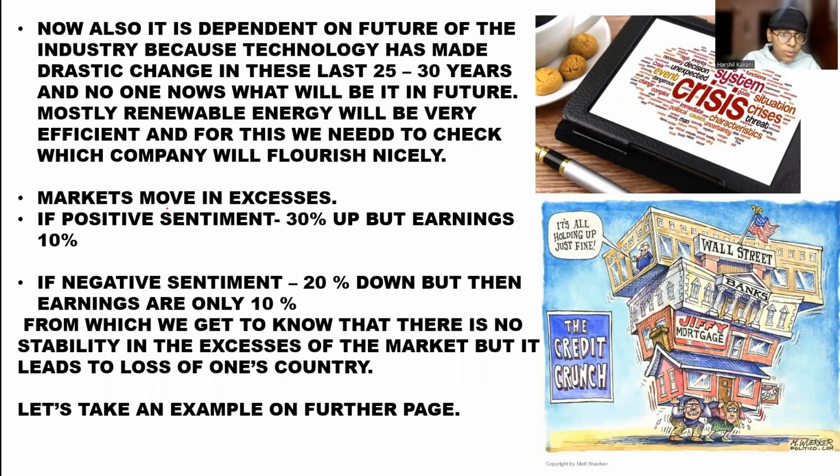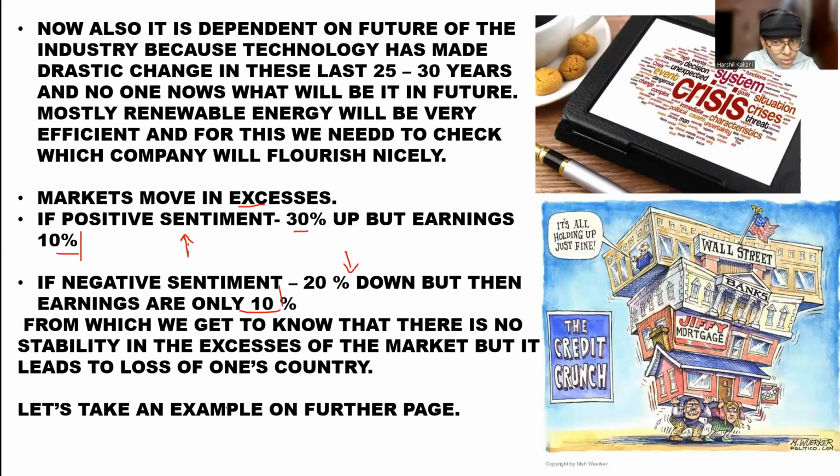Next, markets move in axis. So what does this mean? Let's see. If there is positive sentiment, like the market is up 30%, but earnings are only 10%, you would be thinking that the market has gone up 30% but earnings are only 10%, so we have attained a loss. But no, just see, if there is negative sentiment where the market is down, but earnings are still only 10%, you see why the earnings are the same here. Just write in the comment box.